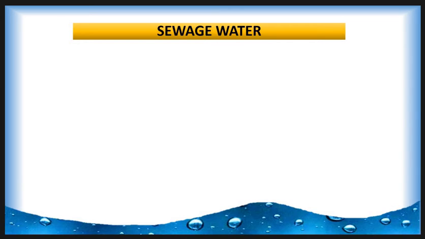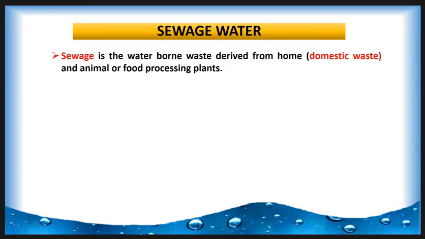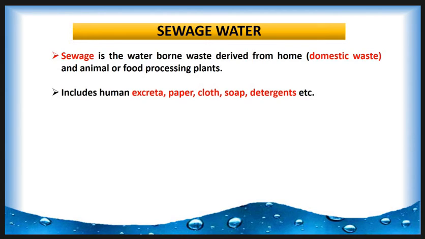Then the major cause of water pollution is sewage water. Sewage is the waterborne waste derived from the home, that is the domestic waste, and from animal or food processing plants. It includes human excreta, paper, cloth, soap, detergent, etc. These are the major proportion of the pollutants entering our water.